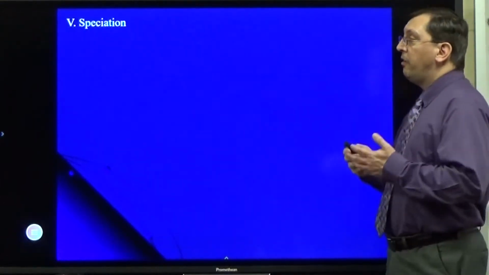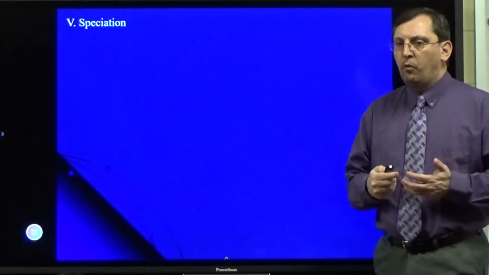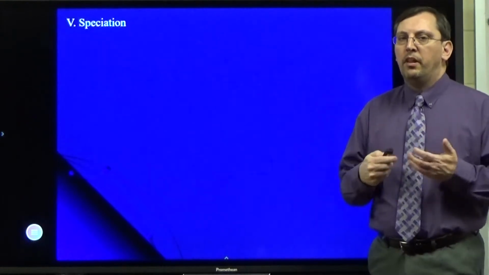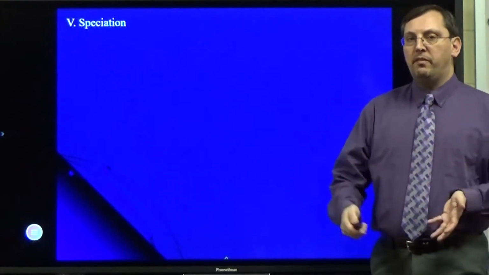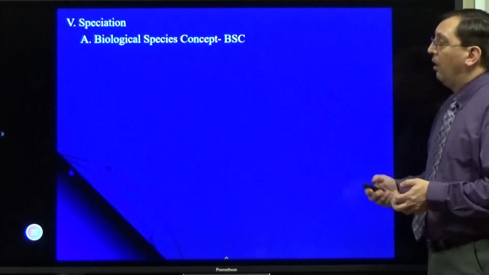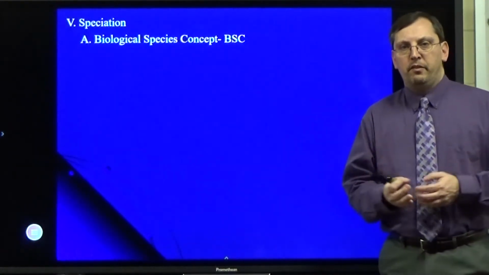All right, our next set of notes is over speciation. I mentioned it before when we talked about natural selection and populations, dealing with genetics. Speciation is the creation of a new species. Well, first off, you have to ask what is a species, and there are lots of theories.